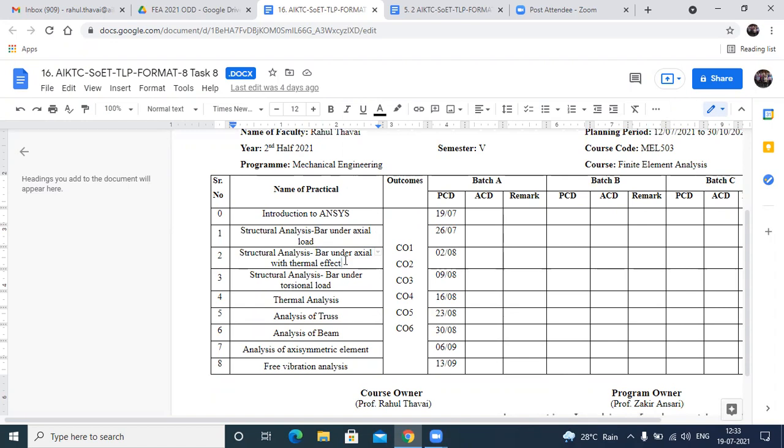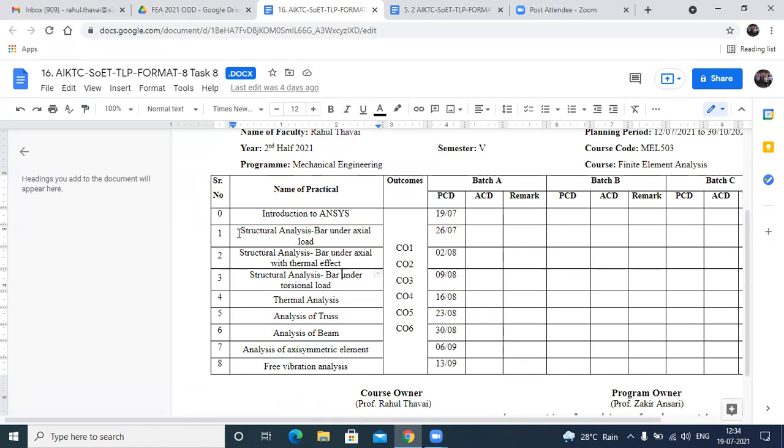Okay, so next we are going to consider the structural analysis of a bar under torsional load. In the bar under torsional load, we are going to apply some torque, right? And as a result we will be getting the angular displacements. So that we are going to see, right?